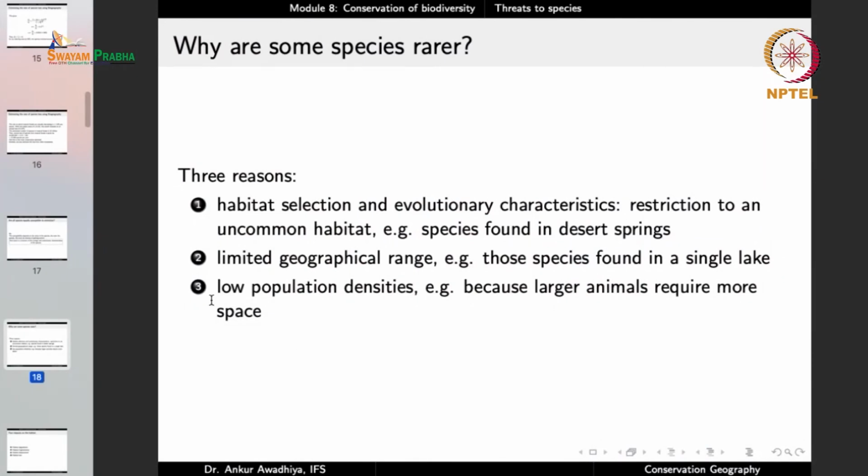And certain species typically have low population densities. In a large number of cases, the larger sized animals have low population densities because they require more space. For instance, if we look at elephants, they give rise to only one calf in each gestation, and these calves are produced after a span of several years.